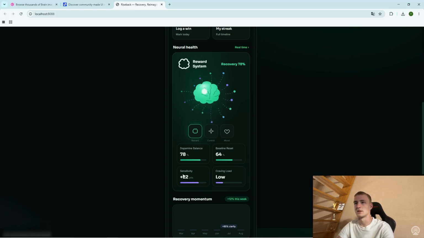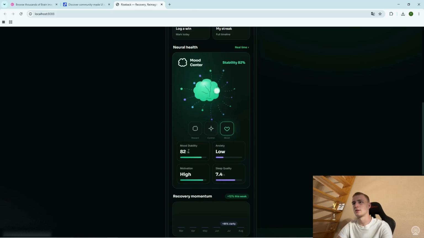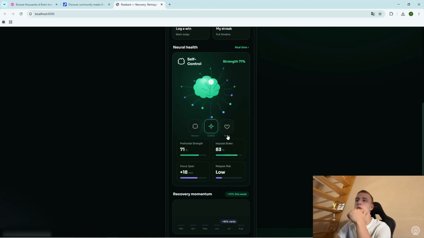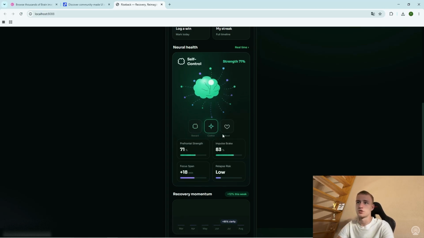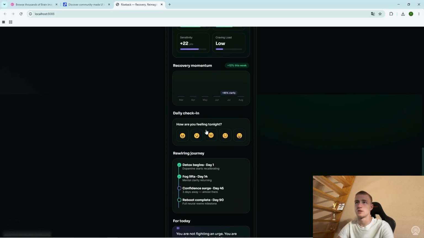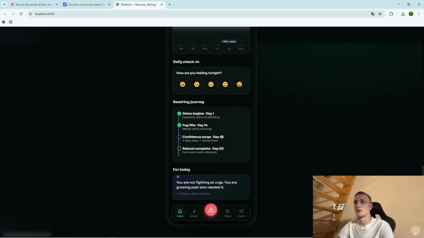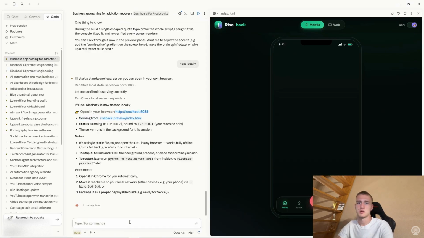Dopamine balance, baseline reset, sensitivity, craving load, relapse risk, focus time. Yeah, I would completely delete these because we have no way of really tracking them. I don't think these are good functionalities. Maybe this reward system could be good, but the control and mood is not the best, so we'll make sure to delete that. Recovery momentum, this is good. Daily check-in, how are you feeling tonight? This is also good, though the dashboard is super huge, so let's go.